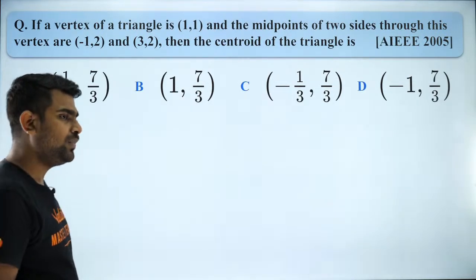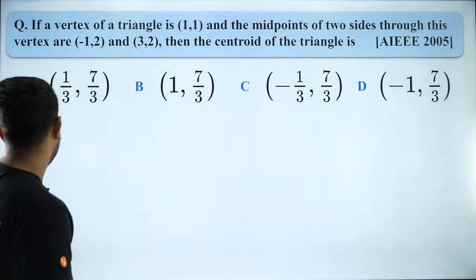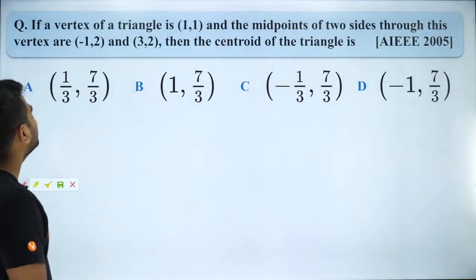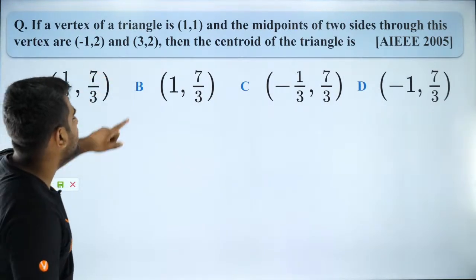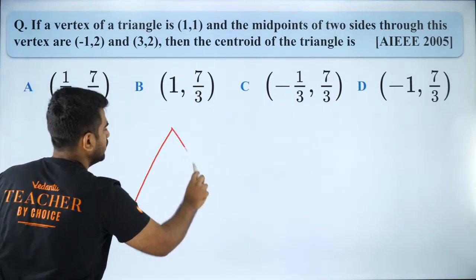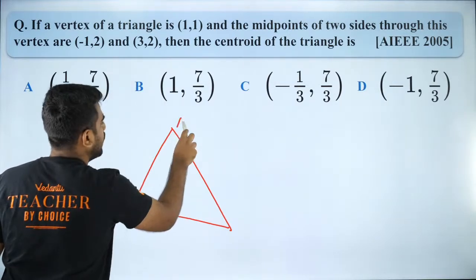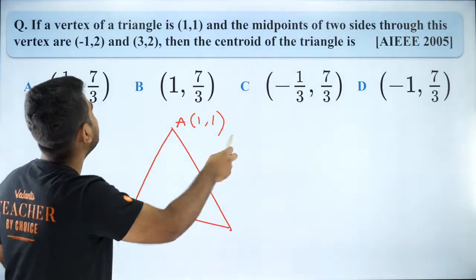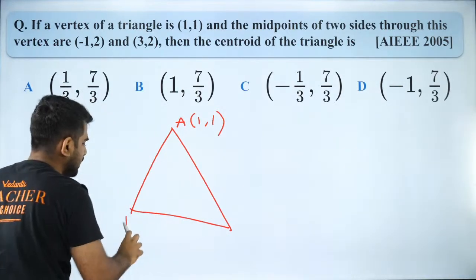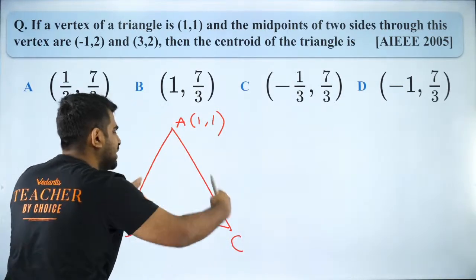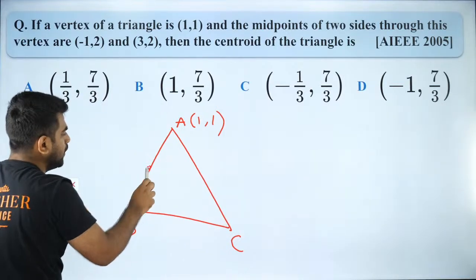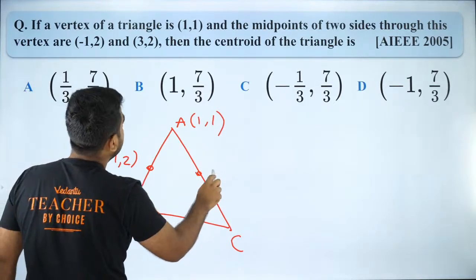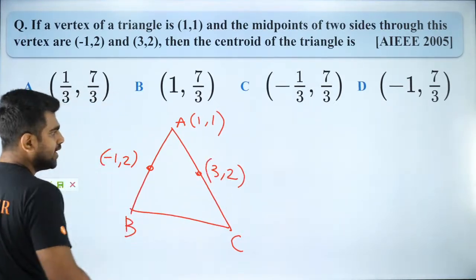Got it? So guys, everybody says B is the answer. So I guess that should be correct. Let me check it. If the vertex of a triangle is (1, 1), so let's say A is (1, 1), and the midpoints of the two sides through this vertex, that means the sides are AB and AC, are (-1, 2) and (3, 2). Are you guys clear?